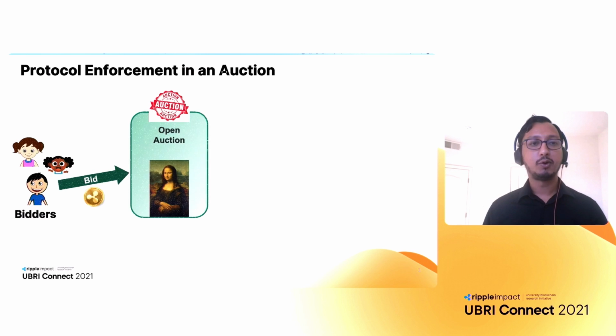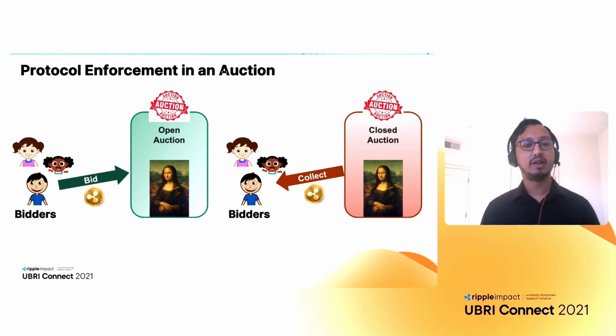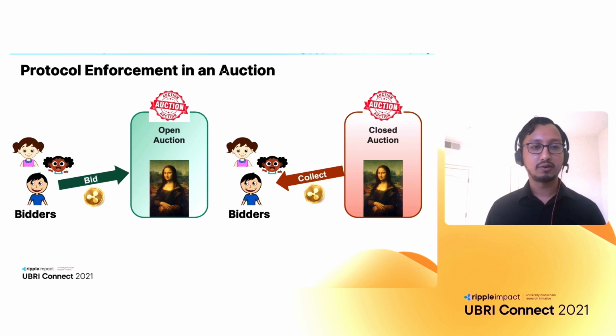Let's begin with protocol enforcement in the context of this auction contract. As you may well know, the auction has two separate phases. First, when the auction is open, when bidders are placing their bids into the auction. And the second, when the auction is closed, when bidders are collecting their wins out of the auction. So if you implement this auction in the Nomos language, the language will guarantee that bidders can only place bids when the auction is open, and bidders can only collect their wins when the auction is closed.